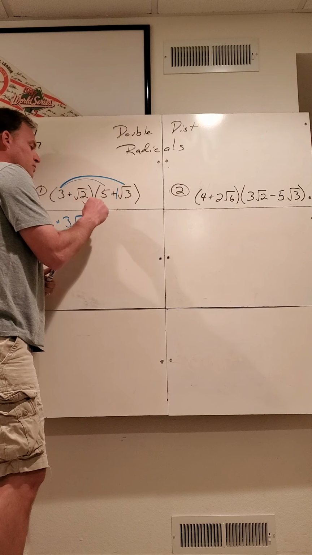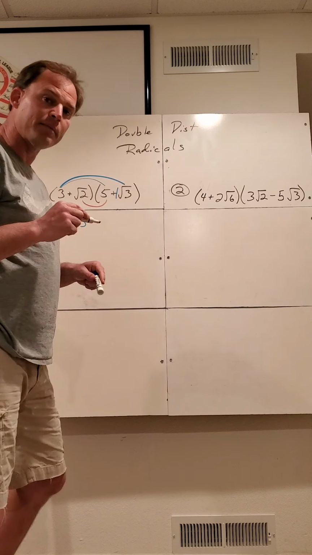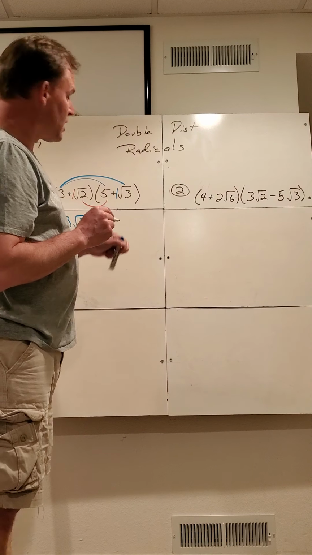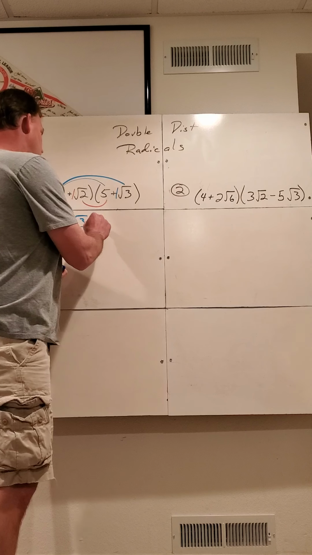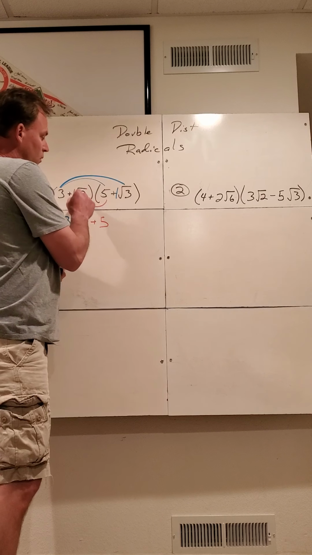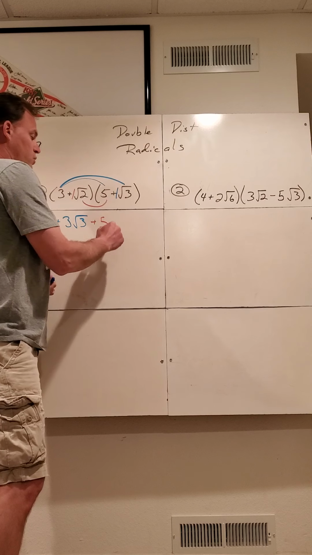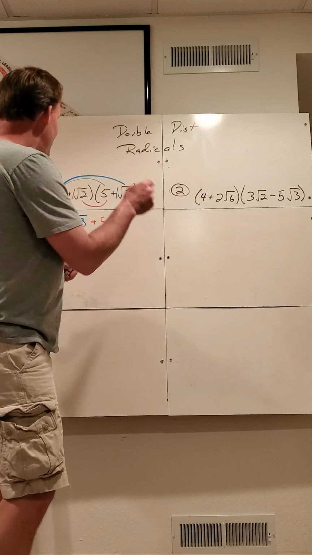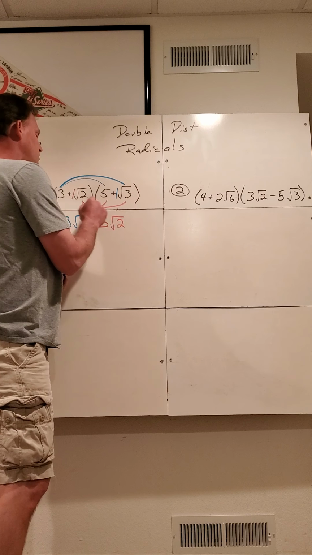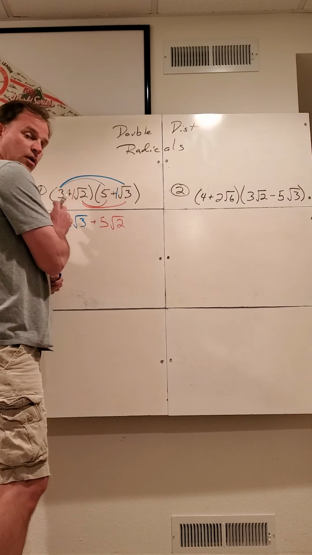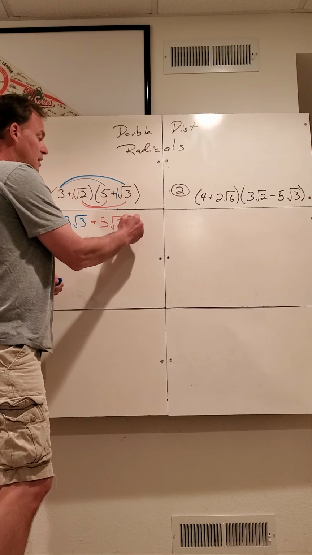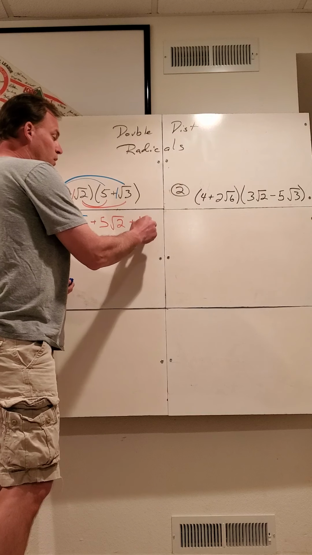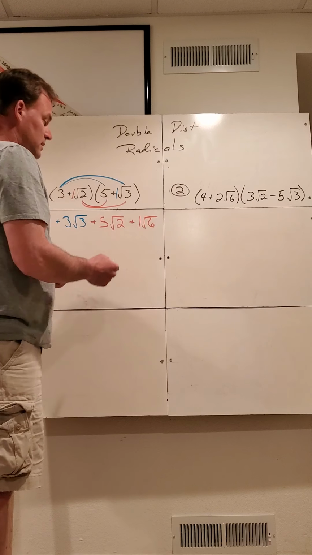Second part of my double distribution, root 2 times 5. Again, the whole number portion here is 1. The whole number here is 5, so I put those two together. The square root part here is 2. There is no square root part, so it's 5 root 2. And then the last part of your double distribution, whole number times whole number, outside times outside. 1 times 1 is 1. Root 2 times root 3 is root 6.